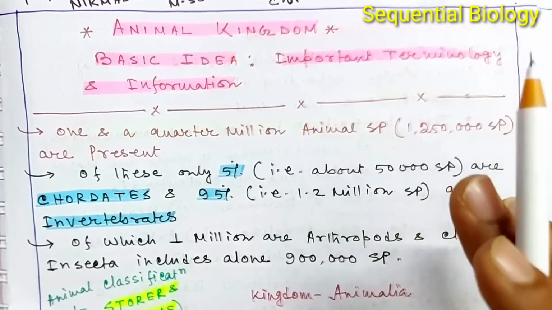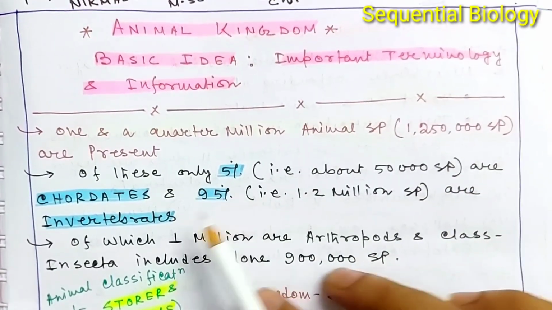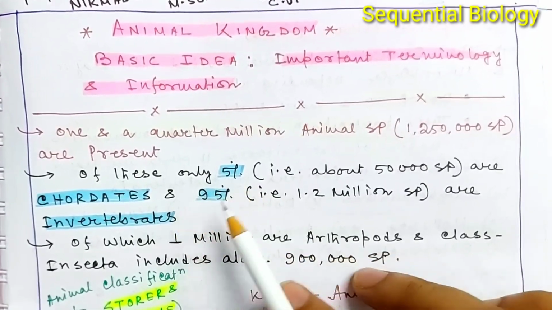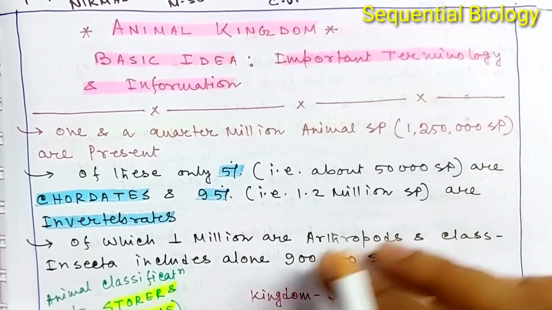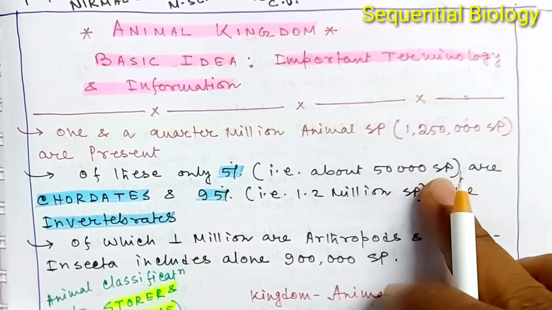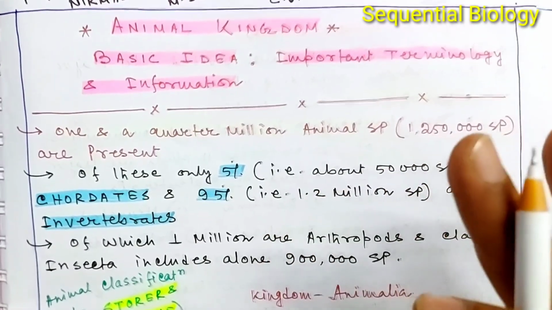Okay, from the 1.2 million animal species, only 5% are chordate. So the number of chordates is less than the invertebrates, and 95% of species are actually invertebrate. About 1.2 million species are invertebrate and 50,000 species are chordate, and the chordates are the most evolved group in the animal kingdom.